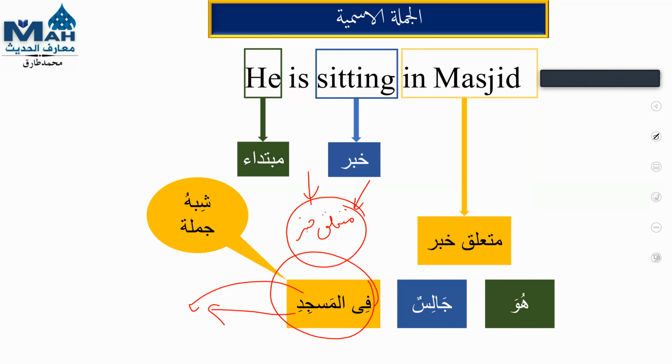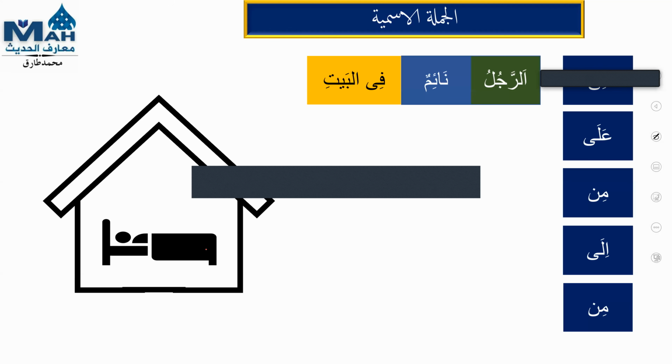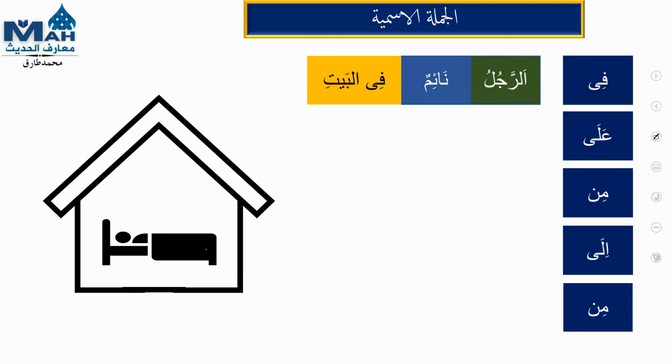Next we are going to study 4 harfu jar today, inshallah. Slowly we will study others also with the passage of time. When our study expands, we'll keep using all of these, inshallah. So today we are going to study only 4: fi, ala, min, and ila. So we have 4. Ar-rajulu naimun fil bayti.